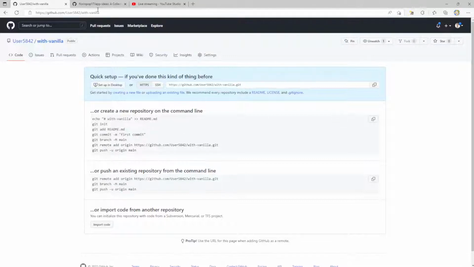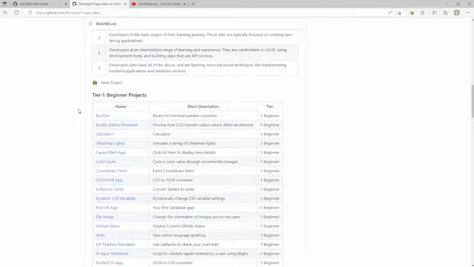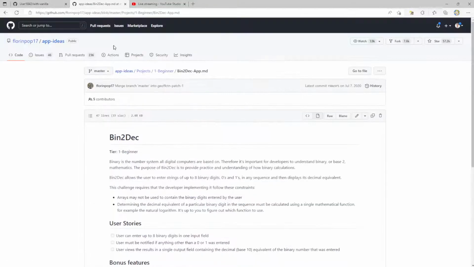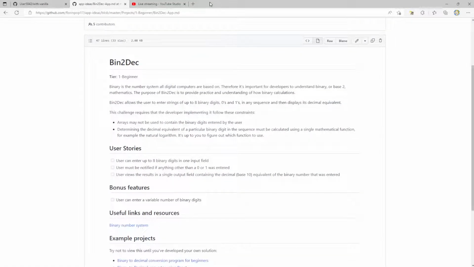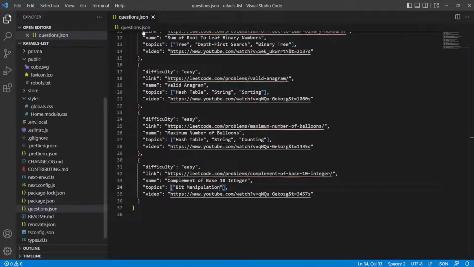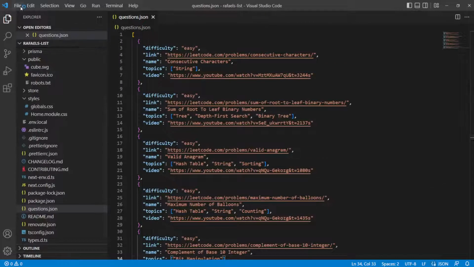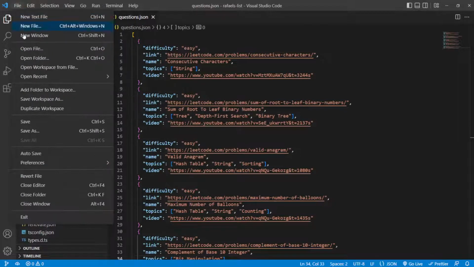I'll try and explain everything I'm doing as I go along, but I think it's going to be a lot of fun. So the first thing I'm going to do, I'm actually going to open up Visual Studio. And let's see what I have here. Okay, I have some code here from one of my websites for LeetCode.